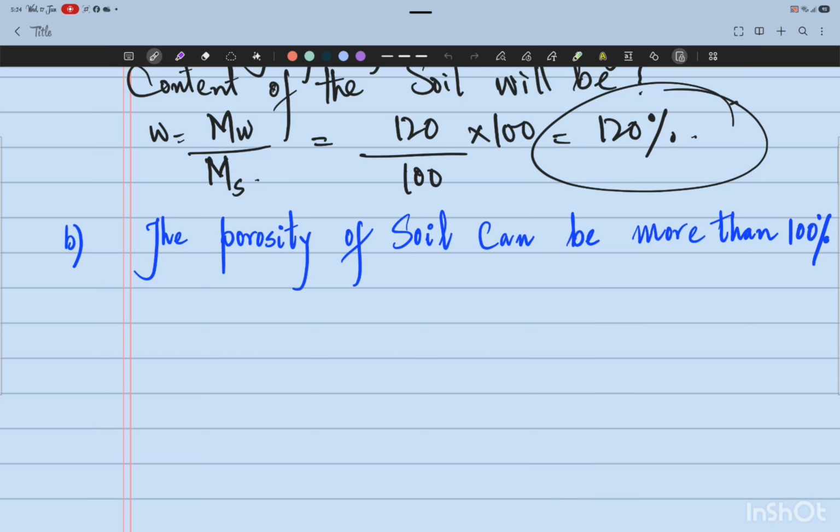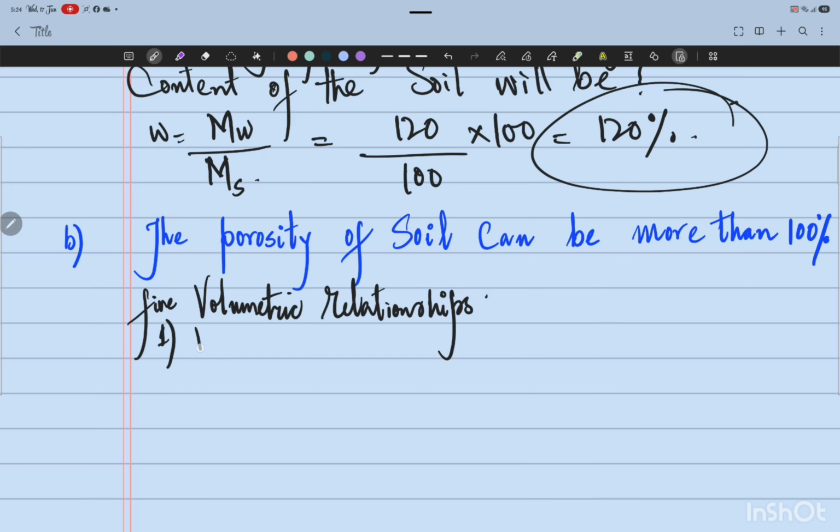As already discussed in the previous lecture, we have 5 very important volumetric relationships in case of a given soil sample, or in case of a given soil mass. First one being the void ratio. Second one is the porosity. Third one, degree of saturation.